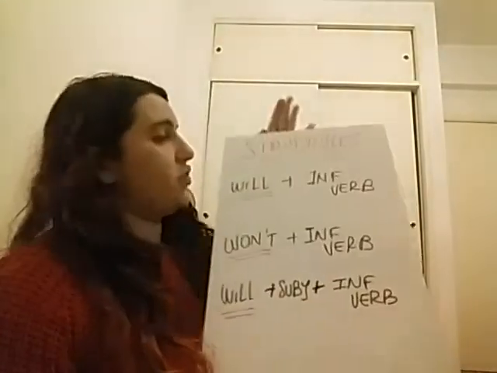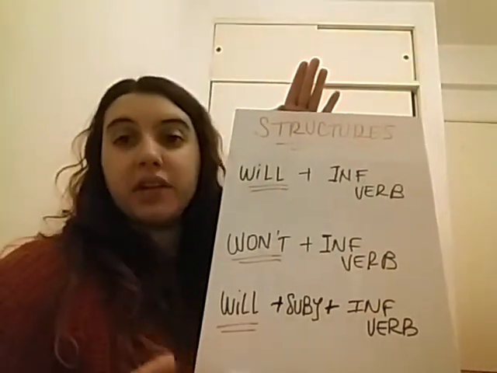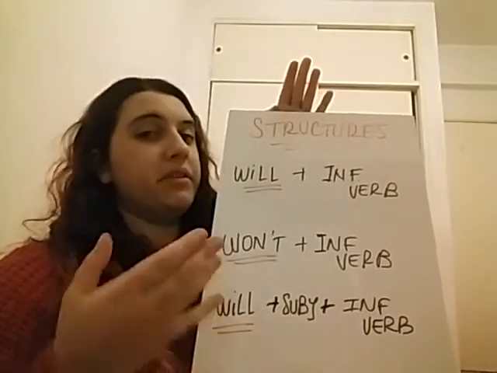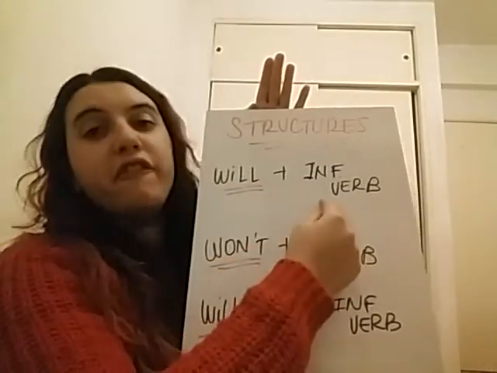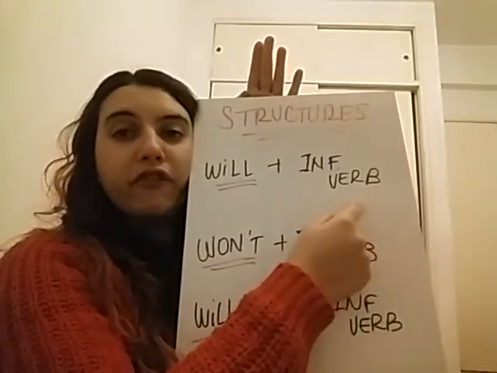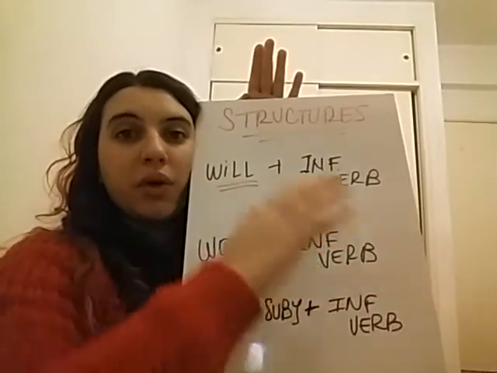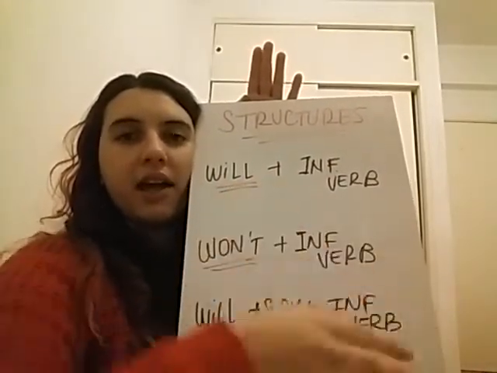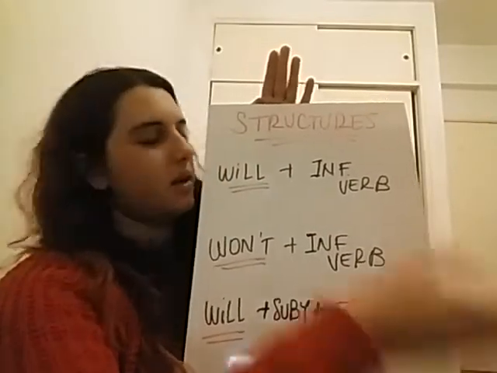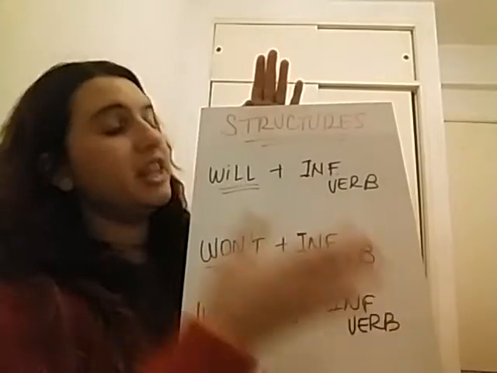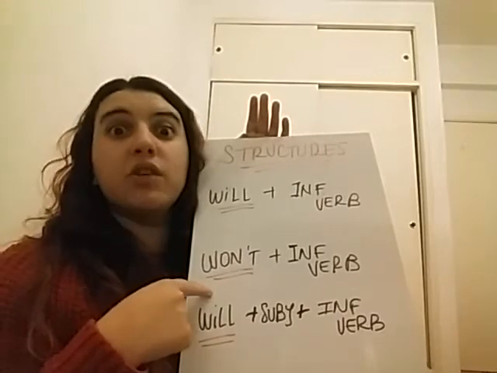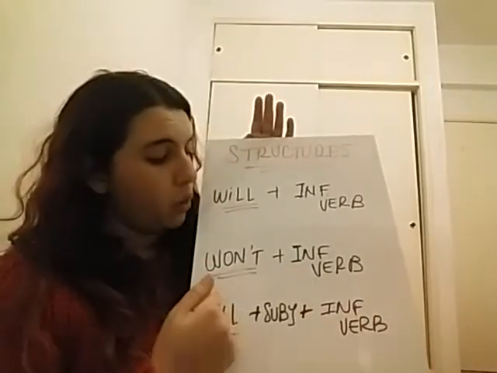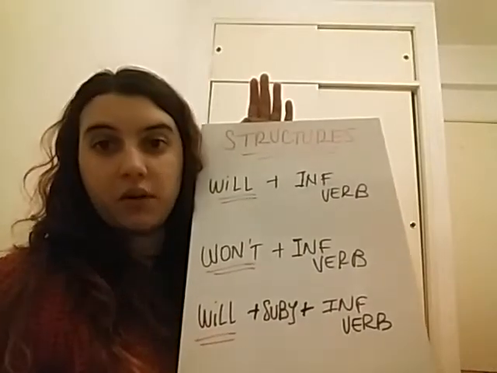Okay, so let's see what about the structures, okay? The structures for will. We are going to write first the subject, of course, like always. Siempre escribimos el sujeto primero. And then we're going to write the word will plus the infinitive verb, okay? The verb in infinitive form, okay? So, without anything, sin agregar nada. El verbo al natural, okay? So, will plus the infinitive verb. Then in the negative, we're going to use won't, que es como decir will not. Sí, es la contracción de will not. Won't plus the verb in infinitive, okay?